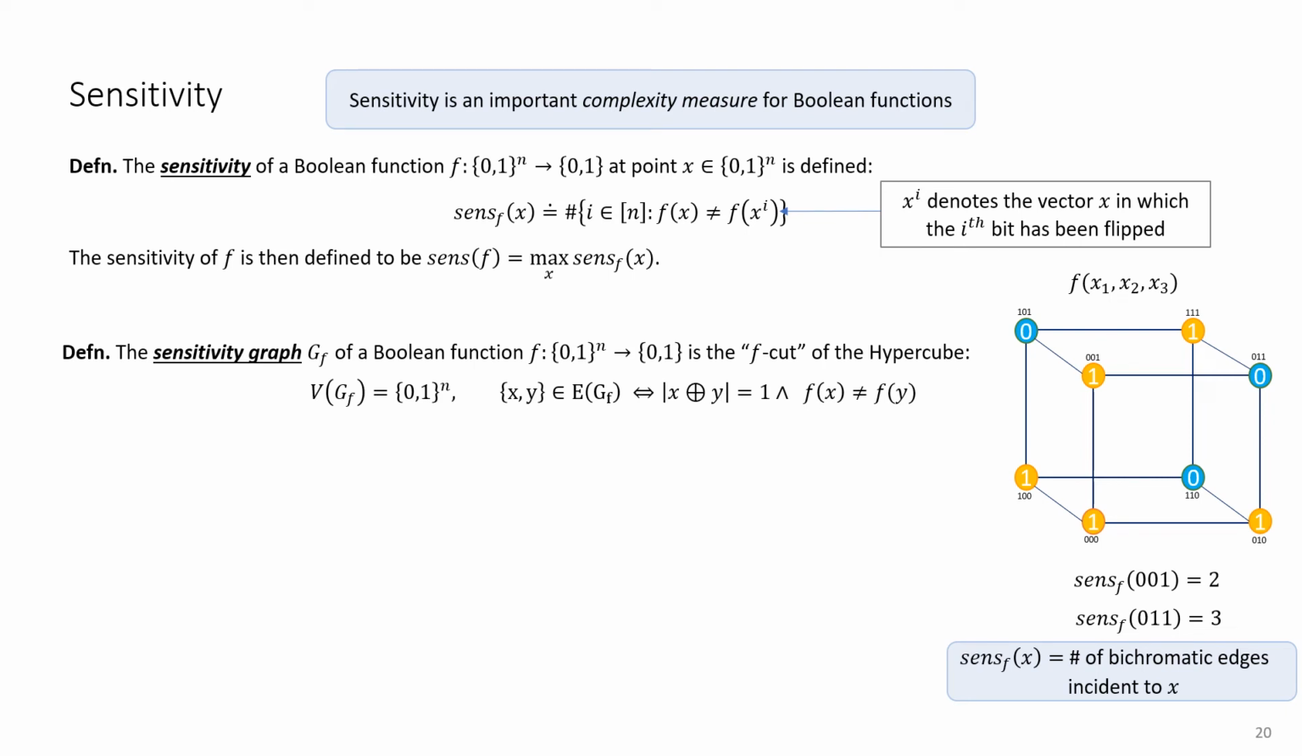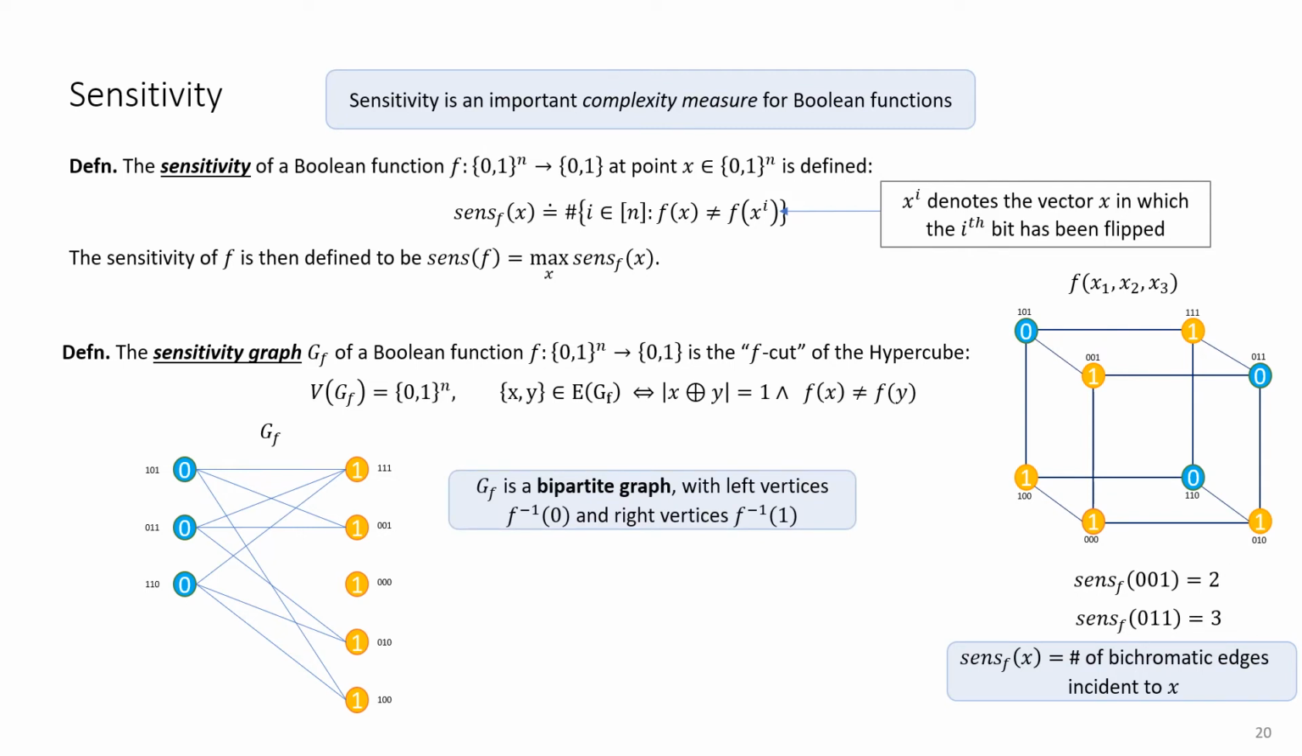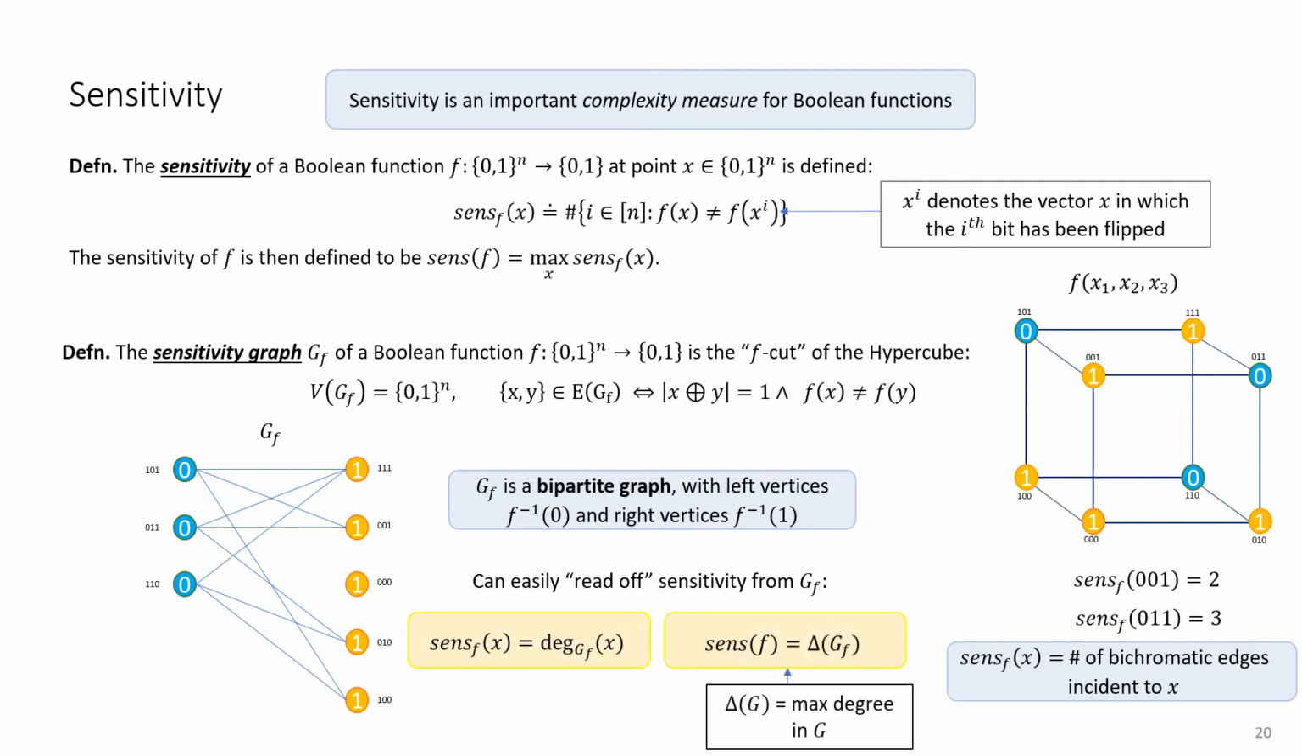Now let me define the sensitivity graph. So given a Boolean function, we can think of the sensitivity graph as the f-cut of the hypercube. Or in other words, we take the bipartite graph whose left vertices are the 0 inputs, right vertices are the 1 inputs, and we join them by an edge if and only if they differ in Hamming weight exactly by 1. So this bipartite graph can easily allow us to read off the sensitivity, since the sensitivity of f is simply the maximum degree in this graph.